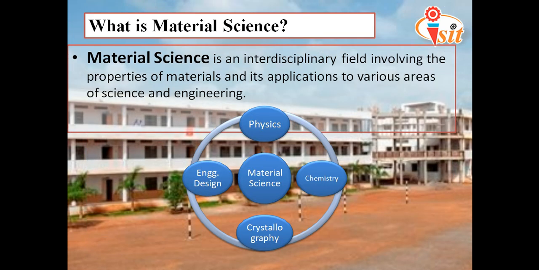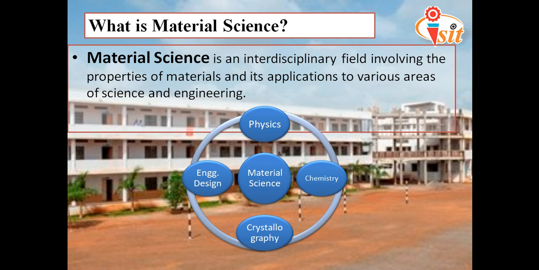We will now start with the first point of the syllabus, that is what is material science. Okay. So the material science is an interdisciplinary field involving the properties of materials and its applications to various areas of science and engineering. As we see in the diagram also, at the center point we have written material science, and in the outside circles we have physics, chemistry, engineering design and crystallography.